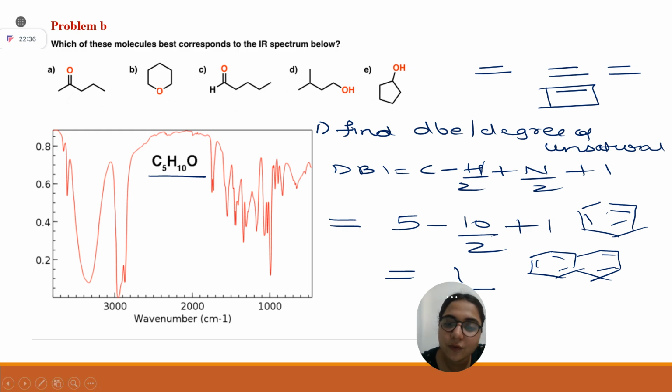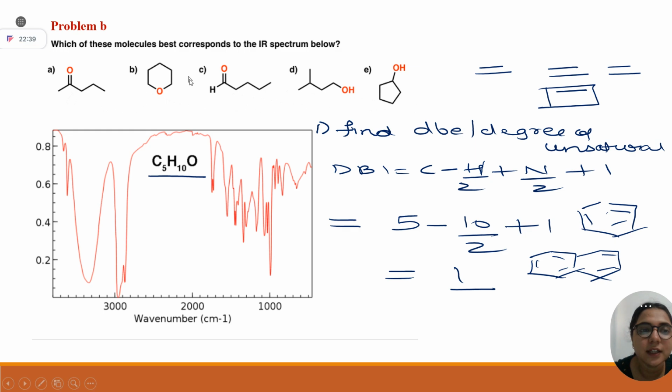Very good. 7. If you understood this very clearly, now tell me which option can you eliminate on the basis of degree of unsaturation? Option D. We can eliminate D on the basis of degree of unsaturation. Exactly. Very good. Option D can be eliminated easily. This is having degree of unsaturation 1, isn't it? 1 for ring, 1 for carbonyl and 1 for ring. Now which option can I eliminate?